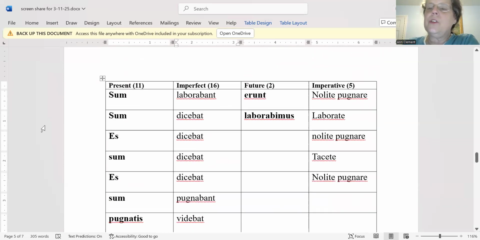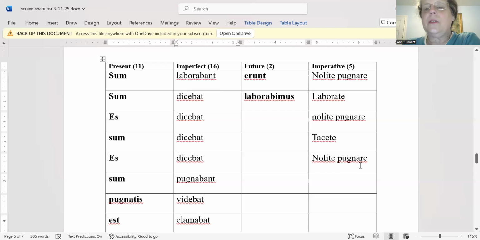All right, there were just 2 verbs in the future tense. There was erunt, of course, that's from sum, and then laborabimus, we will work. Okay. And then there were 5 imperatives. 3 of those were negatives. Okay. Nolite pugnare, don't fight. Laborate, work. Nolite pugnare, again, don't fight. Tacete, y'all know that one, be quiet. Nolite pugnare, a 3rd time, don't fight. Okay, well, I hope you found all of those.